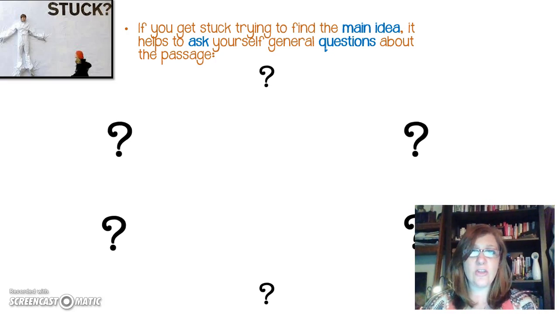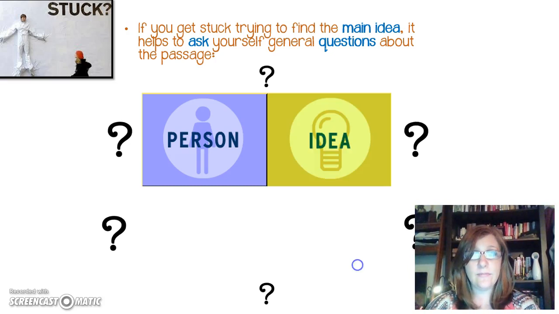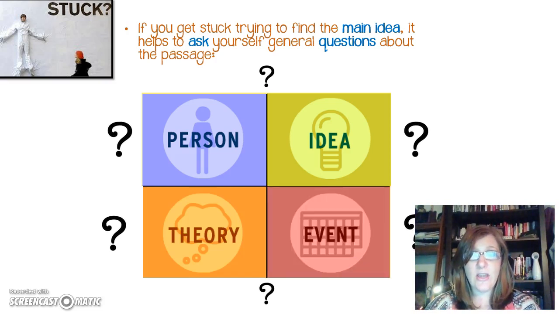If you get stuck on trying to find the main idea, it helps to ask yourself general questions about the passage. Who is the passage about? What about that person? The answer to those questions can lead you to the main idea. Think about the ideas in the passage, theories that may be in the passage, and events that occur. Your answers to these questions can lead you to the topic. Ask yourself, what about this topic? And that can lead you to the main idea.